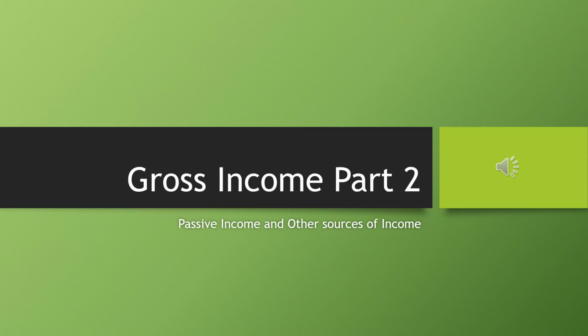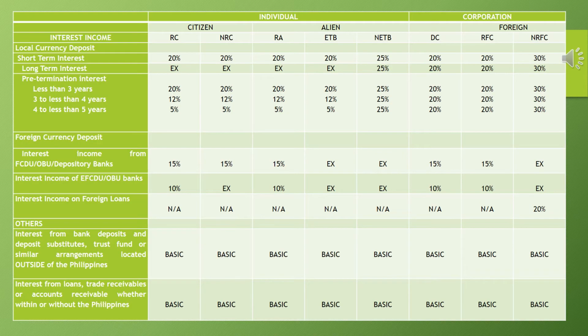Our topic for today is the continuation of gross income, which covers passive and other sources of income. Begin with interest income. Interest income is an earning derived from depositing or lending of money, goods, or credits. Unless exempted by law, interest income received by the taxpayer, whether or not used, is subject to income tax. So we'll start with individuals, citizens and aliens.